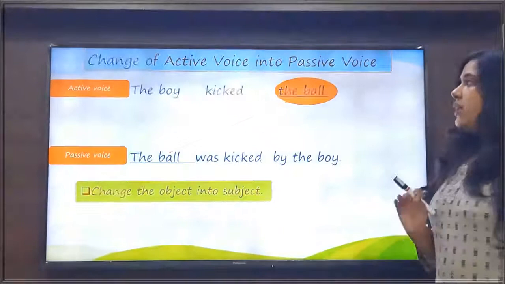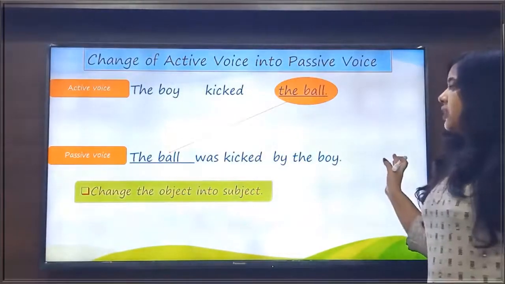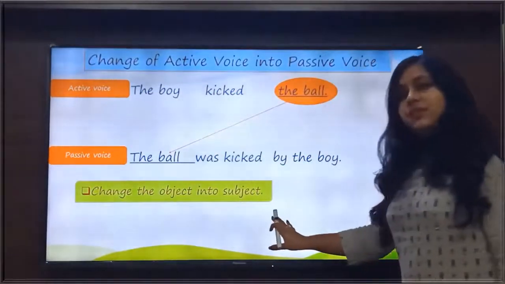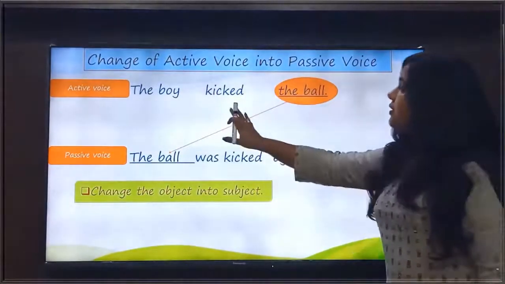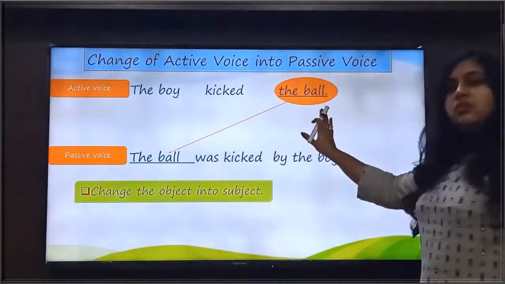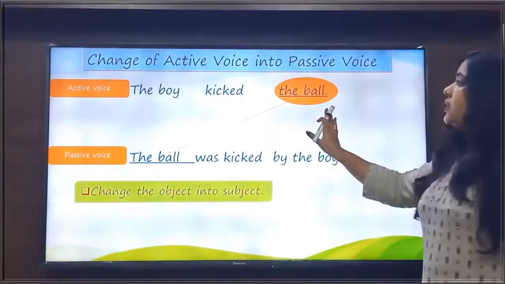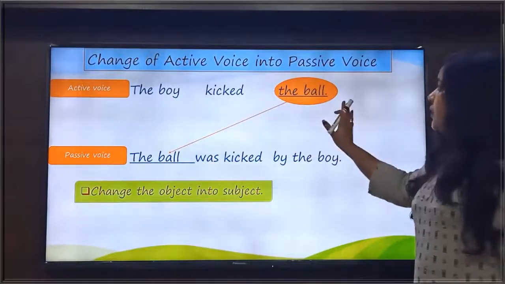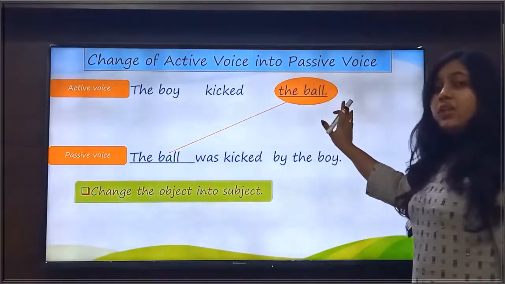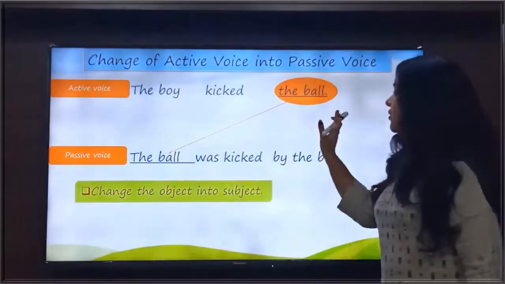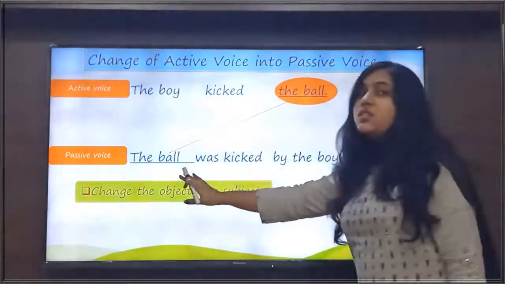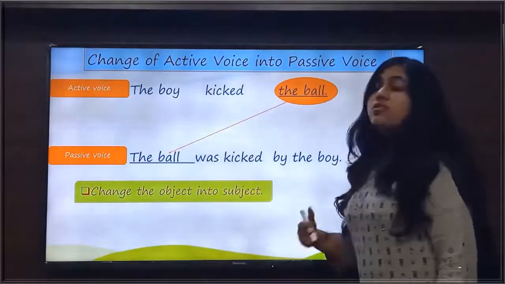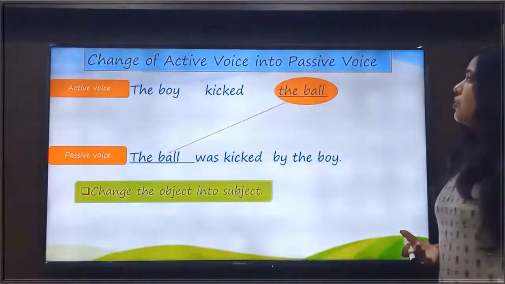After identifying the subject, verb and object, the second rule is change the object into the subject. So in this sentence, our object is the ball. So when we change this sentence into the passive voice, then the object will take the place of the subject. So that's why we have written the ball first here. This is the second rule of changing the sentence from active voice to passive voice.